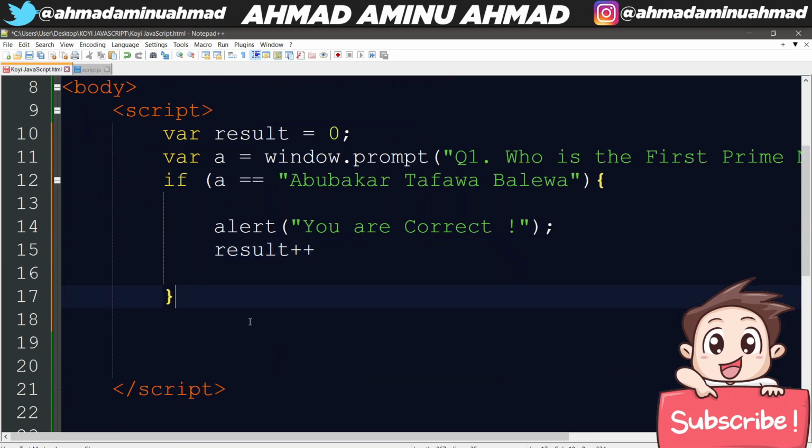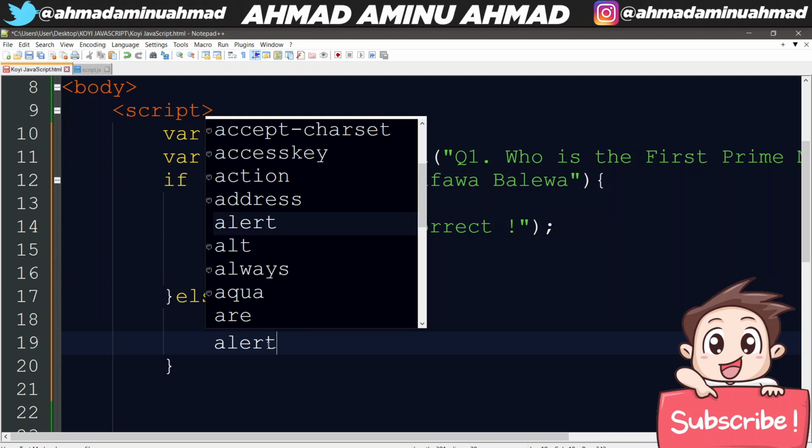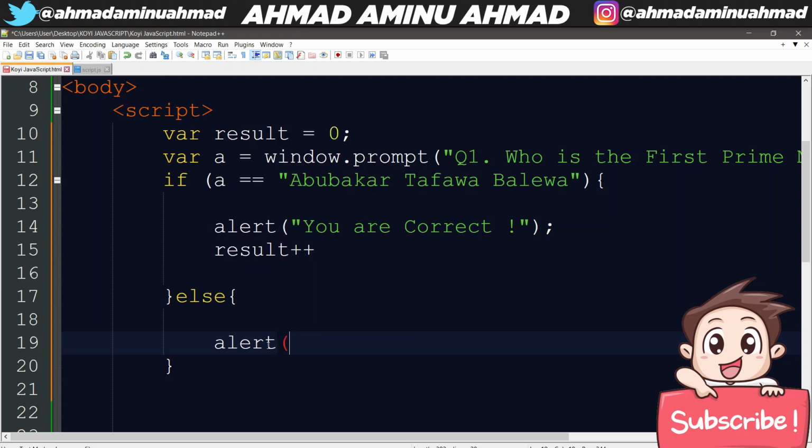Then I'm going to create an else statement. Else, then I'll open curly brackets. Inside else, I'm going to say alert wrong. Then I'll put exclamation, I'll close it. So now here, if I put this alert wrong, I'm not going to put any incrementing, so there is nothing to gain. You won't get anything because you didn't answer correctly. The result is 0, so definitely it will remain 0. So it's just alert wrong, and we'll continue.